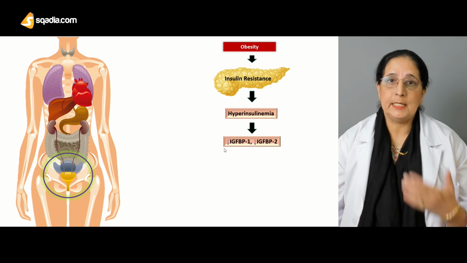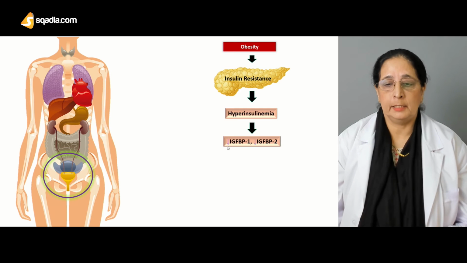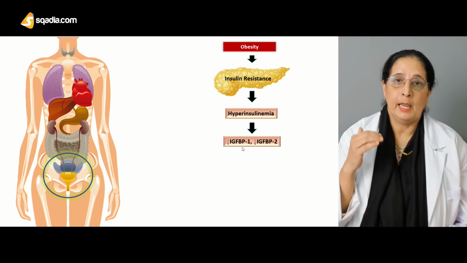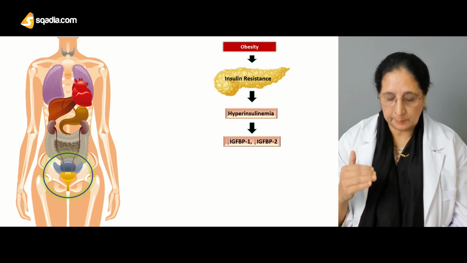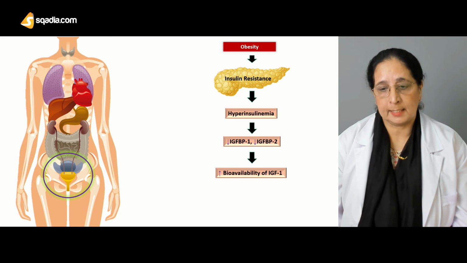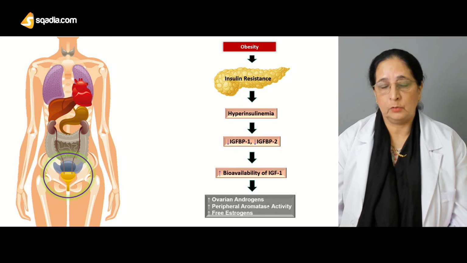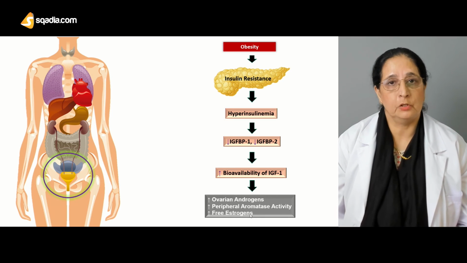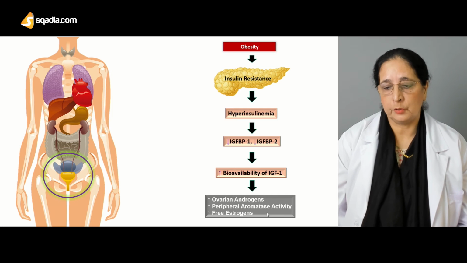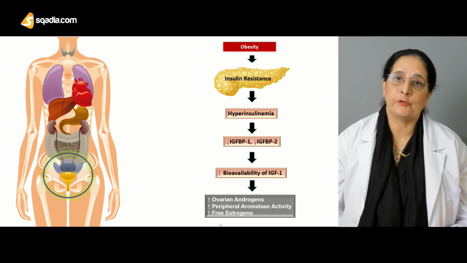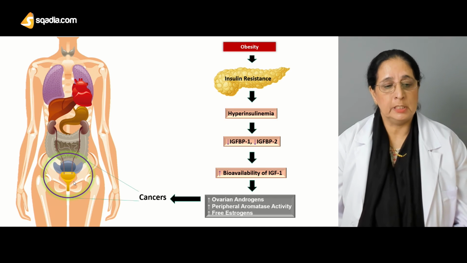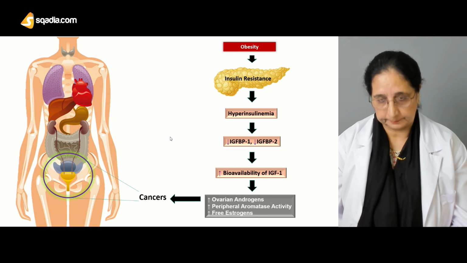There is decrease in insulin growth factor binding protein. And when there is decrease in the binding protein, what happens? There is increase in the growth factor, and this increase in growth factor causes increased production of androgens, increased peripheral aromatase activity, and increased free estrogen levels, and all these can lead to the development of cancer.